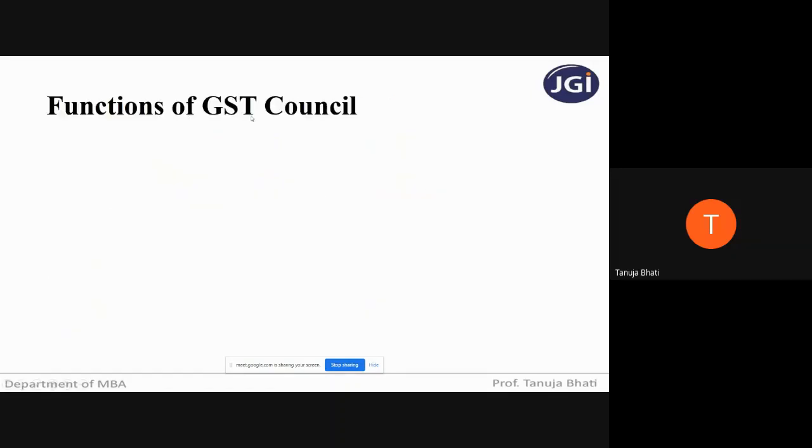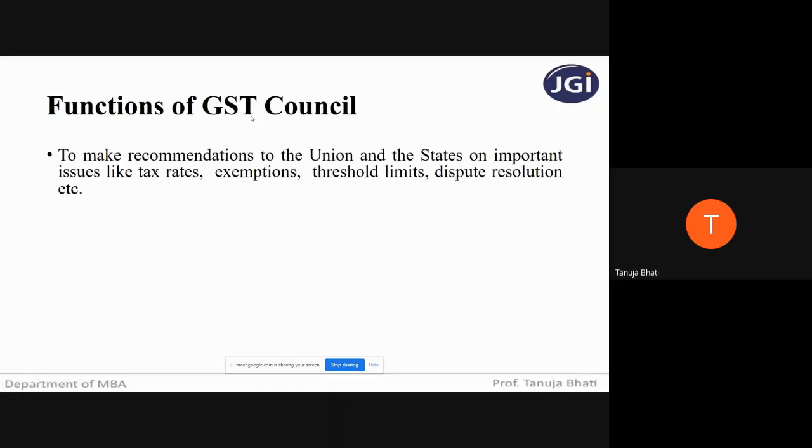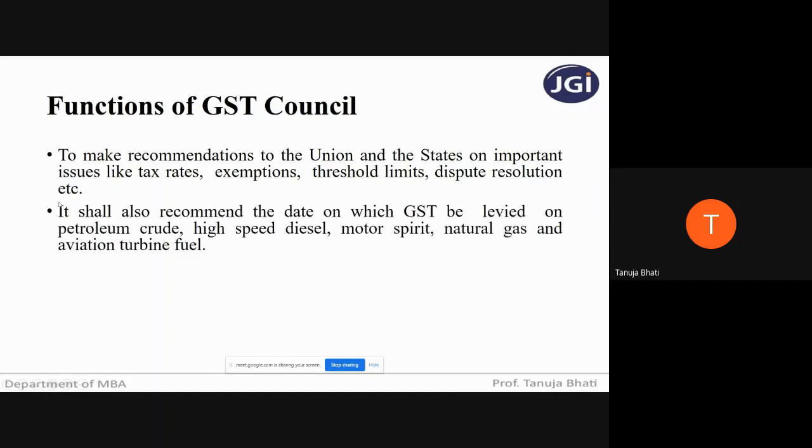Next, what are the functions of GST Council? As I've already explained, but just going through this, the function of GST Council is to make recommendations to the Union and states on important issues like tax rates, any tax rate to be introduced or changed, exemptions, threshold limits, dispute resolution, etc. Next, it shall also recommend the date on which GST be levied on petroleum crude, high-speed diesel, petrol, natural gas, and aviation turbine fuel.